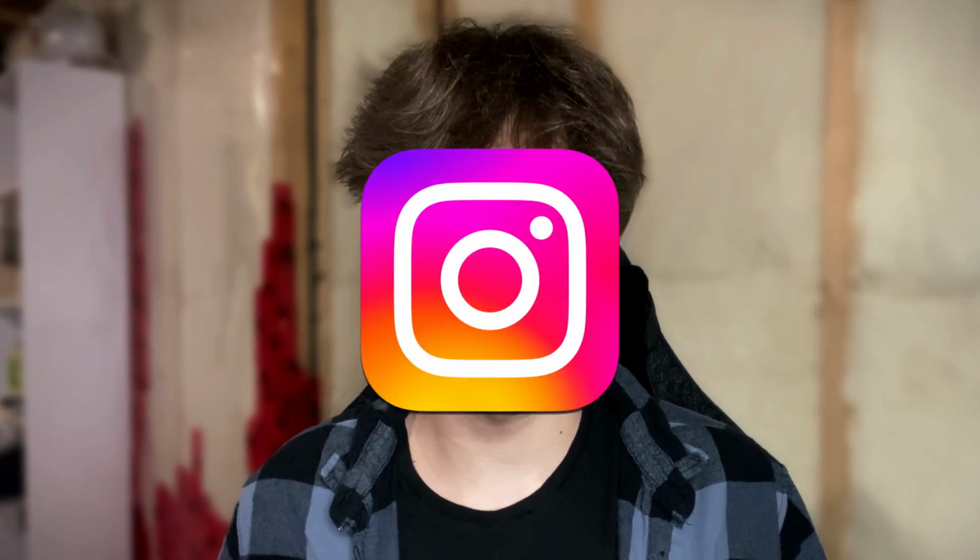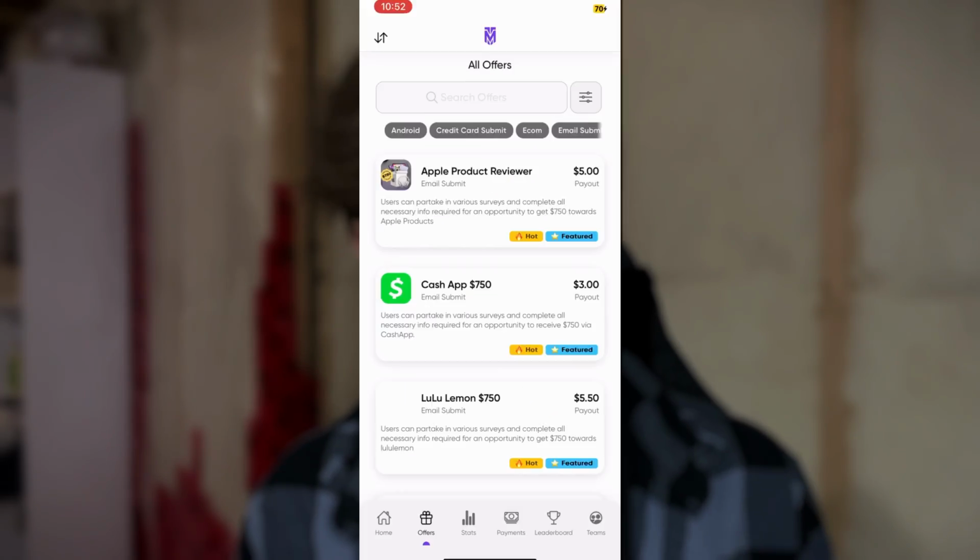The service for CPA we're going to be using today is called TapMob. It's an app on the App Store, and plenty of people are using it on TikTok and Instagram, and it has very, very high paying conversions. You need a team code to join since it's a referral-based program, but I'm going to leave my team code in the description.